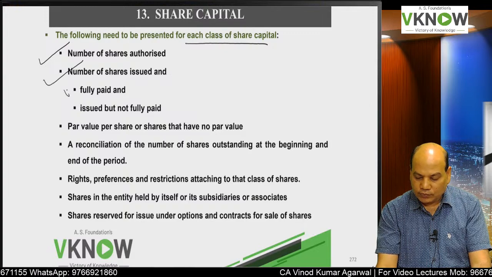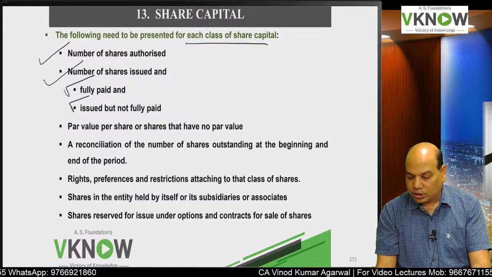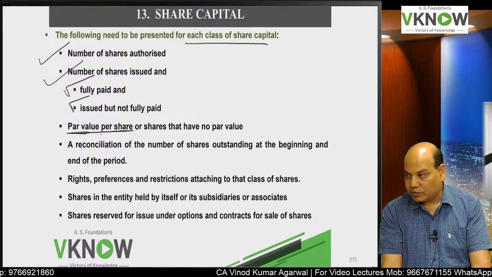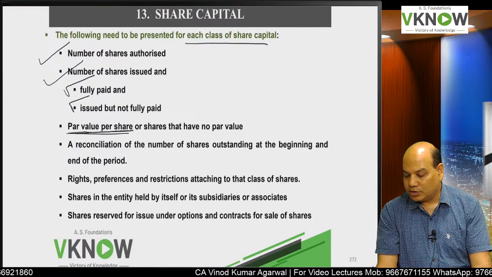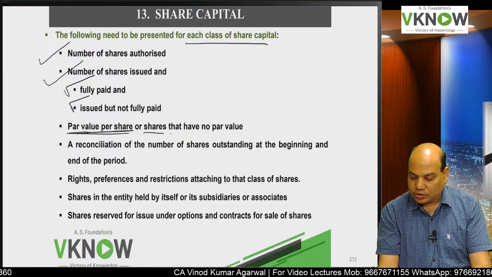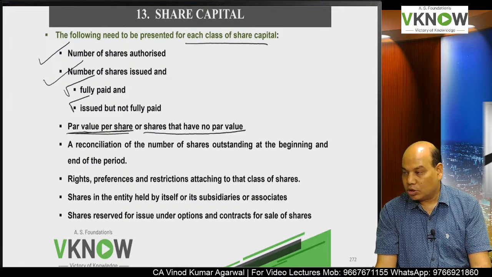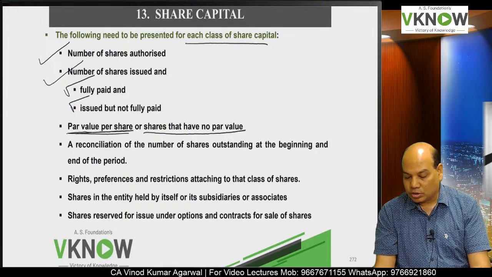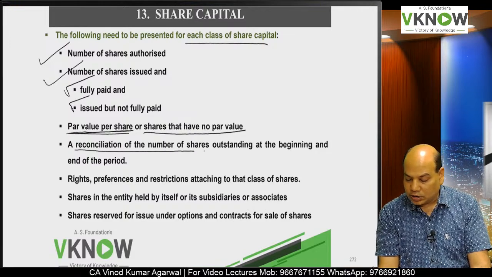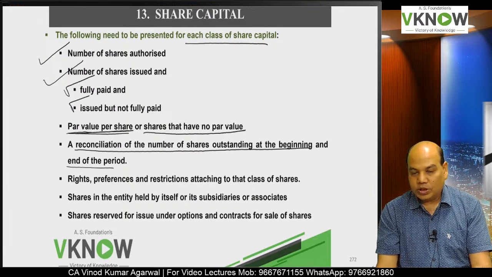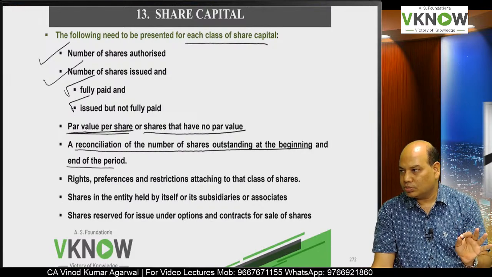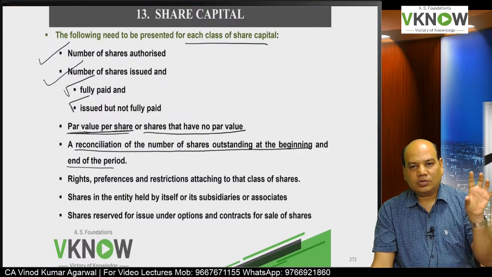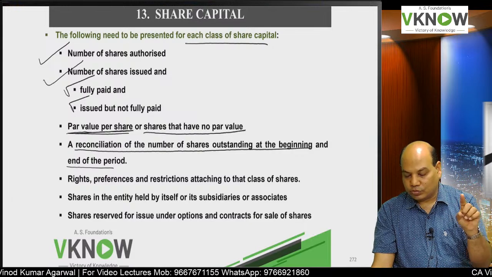Out of that, fully paid, and issued but not fully paid, meaning partly paid. You have to disclose par value per share, whether 10 rupees, 5 rupees, or shares that have no par value. They are called stock. If a share does not have face value, it is called stock. Then a reconciliation of the number: opening balance, shares issued, shares bought back, whatever changes have happened in the share capital, you have to disclose.